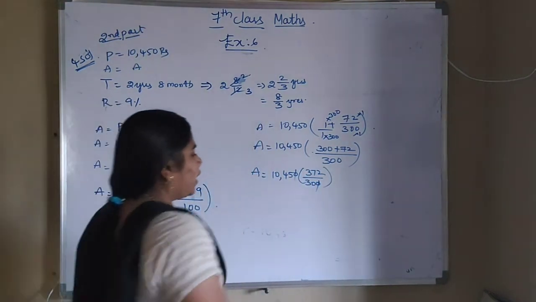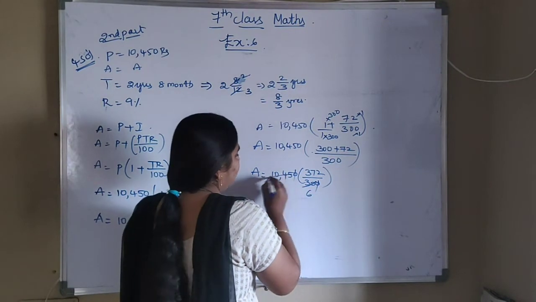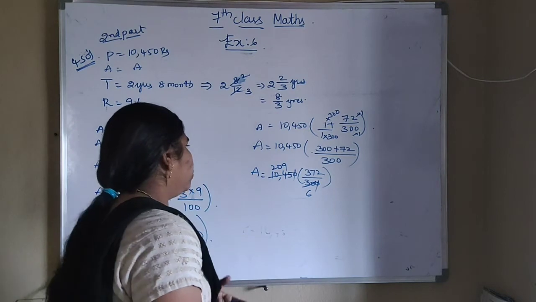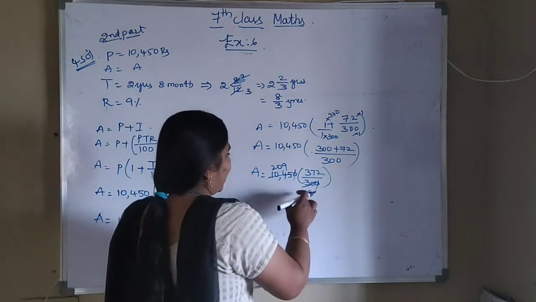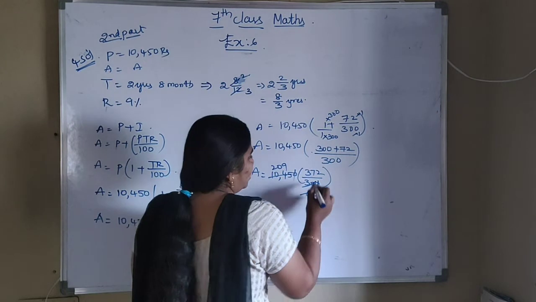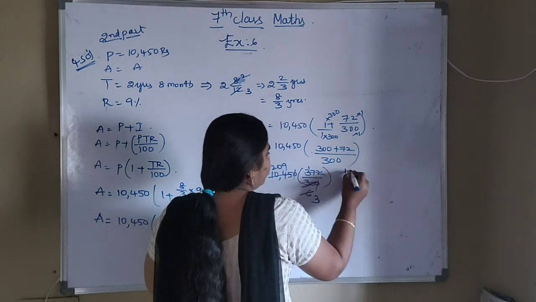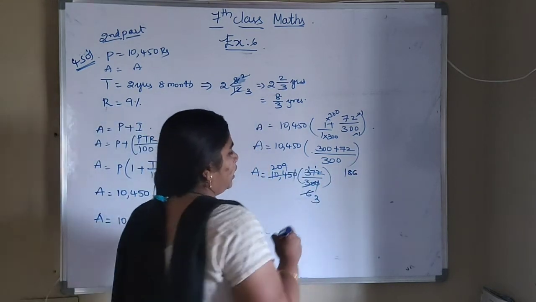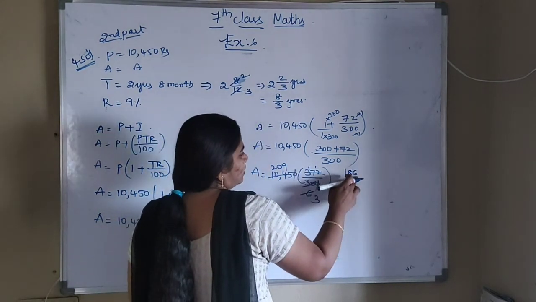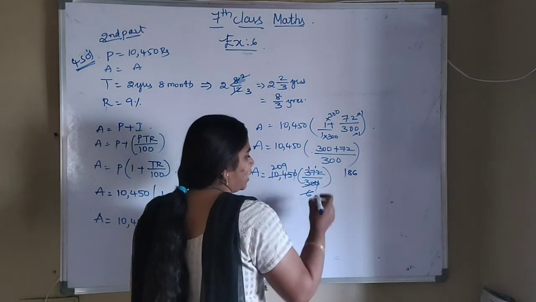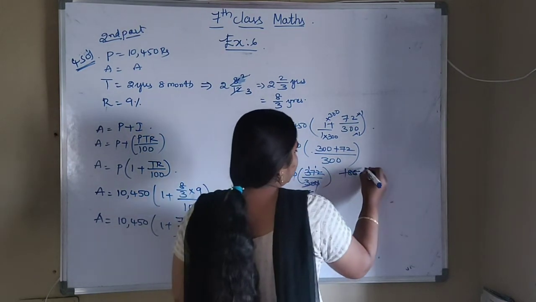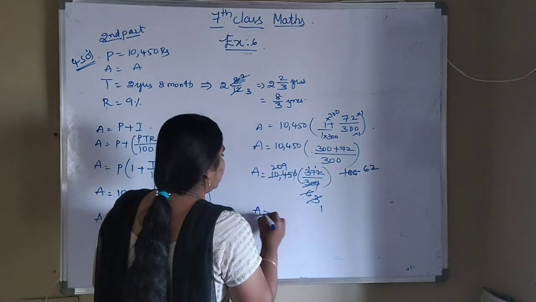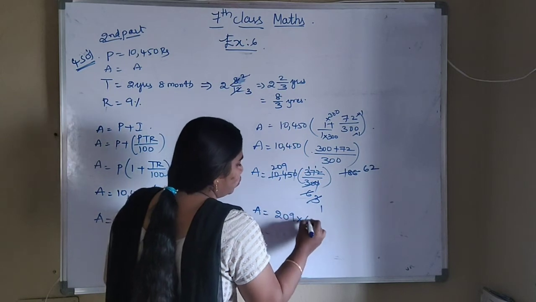Here 0 0 will get cancelled. We can cancel in 5 table. 5 6s are 30. 5 2s are 10. 5 9s are 45. 9 plus 2 11, it will not go. So we can cancel these two in 2 table. 2 3s are, 2 1s are 2. 2 8s are 16. 2 6s are 12. Here 8 plus 1 is 9. 9 plus 6 will be 15. Again it will cancel in 5 table. 3 1s are 3. 3 6s are 18. 3 2s are 6. So what is the remaining value? That is 209 into 62.